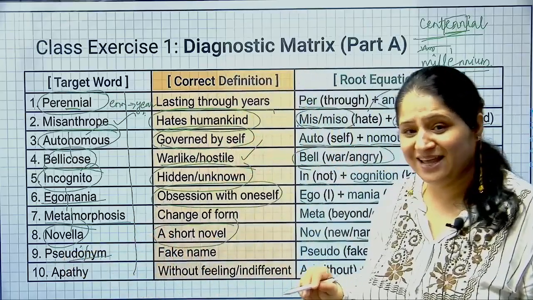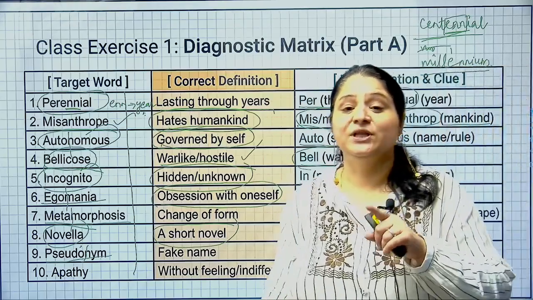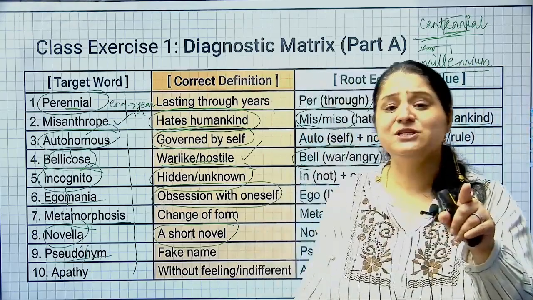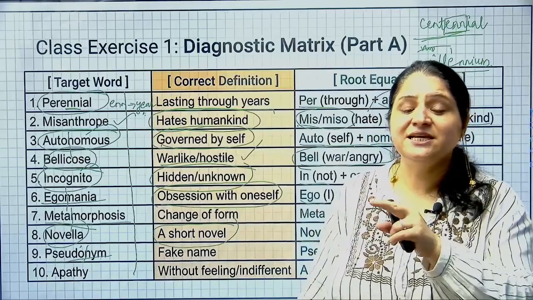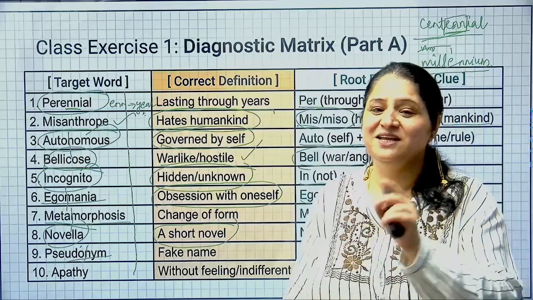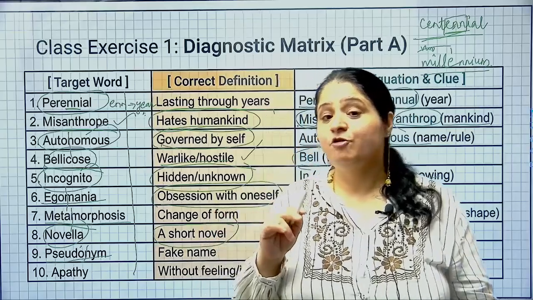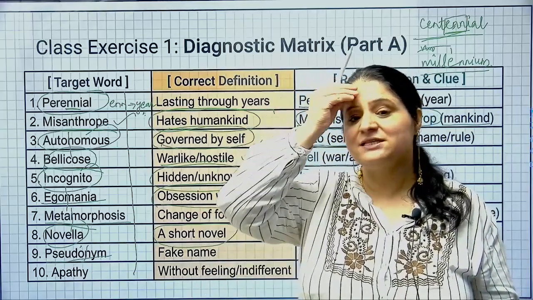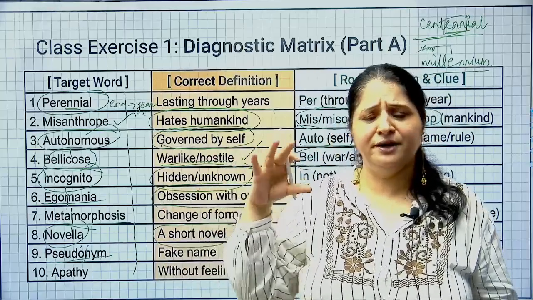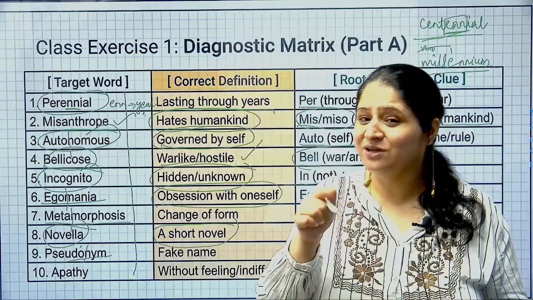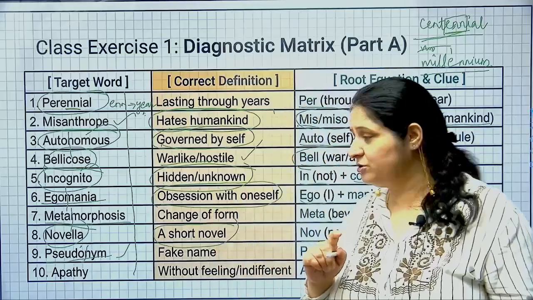Then another one is pseudonym. Now pseudo as a root word means something false, something fake, and nym means name or meaning. Like you said synonym. Syn means similar, nym means meaning, similar meaning, synonym. Antonym, anti means opposite, nym means meaning, opposite meaning, antonym. Making sense? Similarly, you have pseudonym. Pseudo means false and nym means name, false name. So you might have seen there are so many authors who do not write with their own names, who have given themselves a different name, a pen name you say. The name an author gives himself, takhallus as we say in Urdu, right? So that is called a pseudonym, a false name. That's not the real name of the person.